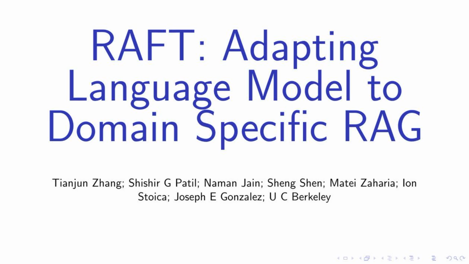Today we delve into the fascinating world of large language models with our focus on RAFT, Adapting Language Model to Domain-Specific RAG. This groundbreaking research tackles the challenge of adapting these models to specialized domains, aiming to maximize accuracy based on specific document sets. It introduces RAFT, a novel strategy that combines supervised fine-tuning with retrieval-augmented generation, offering a fresh perspective on in-domain learning. Stay tuned as we unravel the intricacies of this innovative approach. Let's embark on this intellectual journey together.